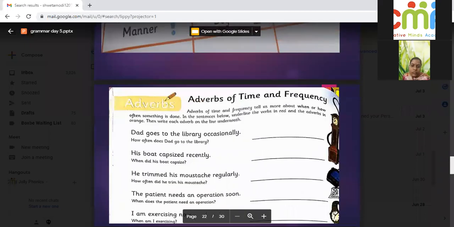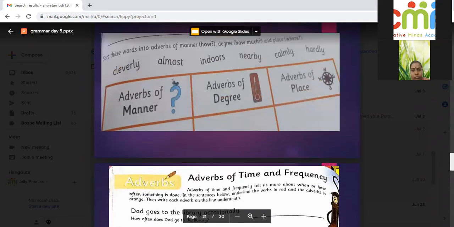Now time and frequency. Please mute yourself. Yes. So adverb of time and frequency. Ma'am, can you show once again the slide? Slide number 21. So manner is how, degree is how much, place is where.